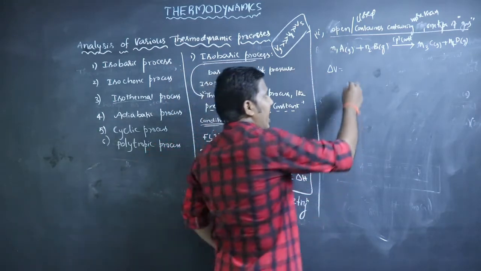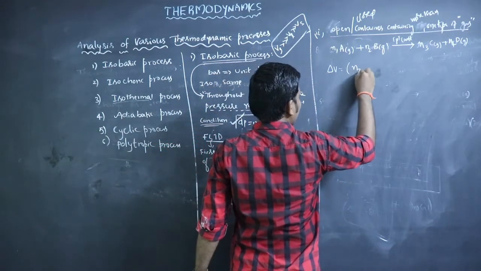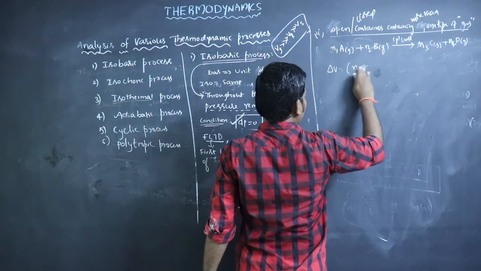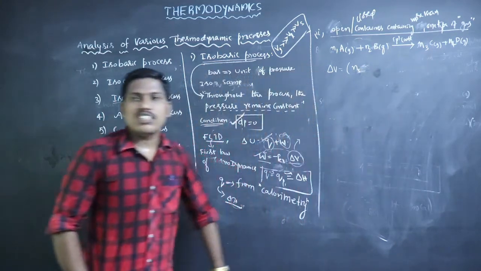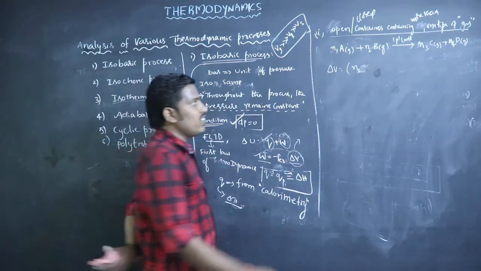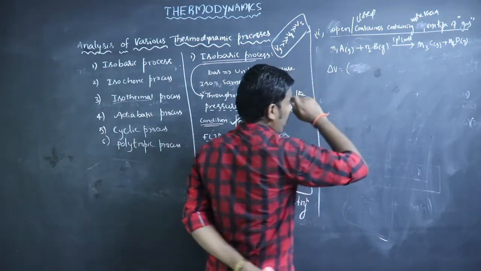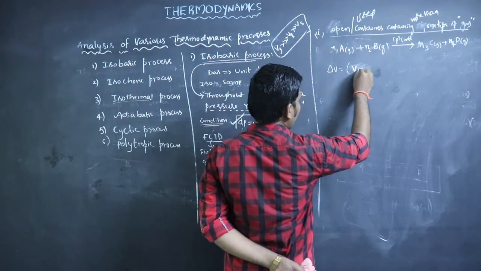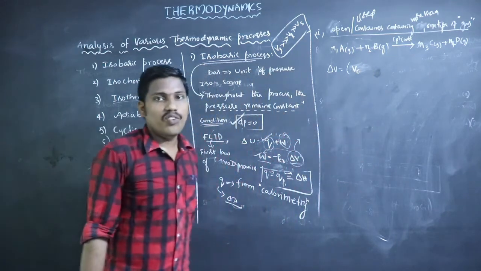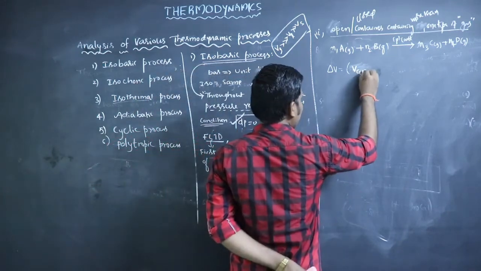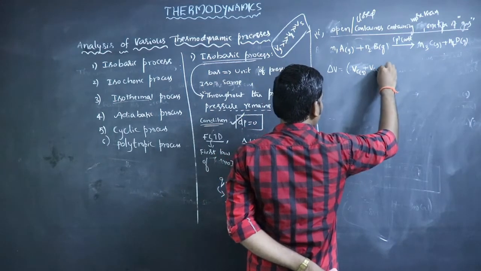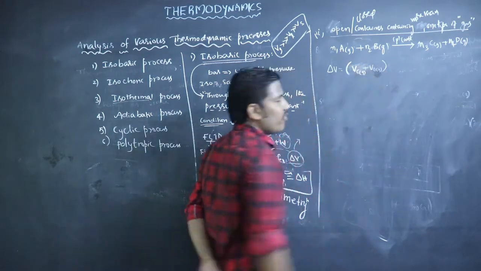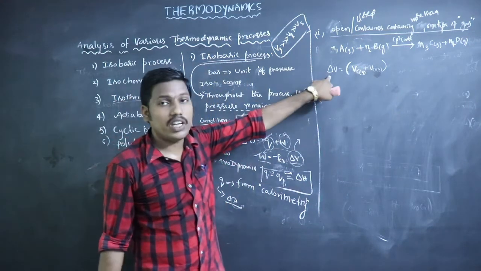So what are the gaseous products? n3 means C gas, and n4 means D gas. So we can consider volume change, not moles.